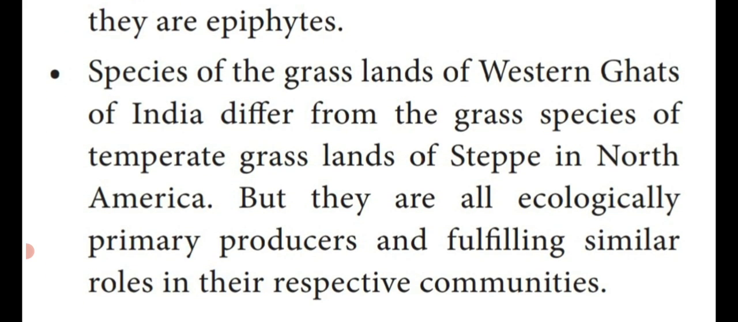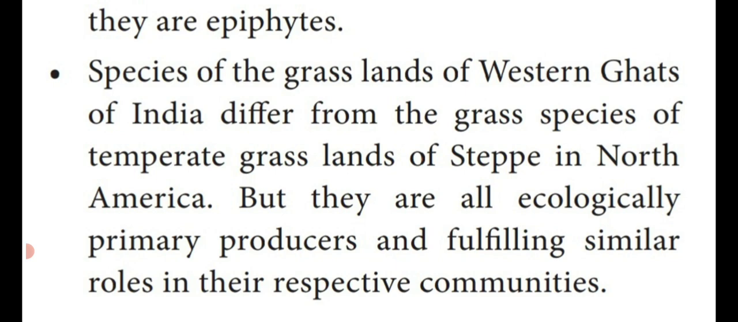Another example, species of grassland of Western Ghats of India differ from the grass species of temperate grassland of steppe in North America. So all of them are grass varieties only, but they differ between the Western Ghats of India and the steppe region of North America. But they are all ecologically primary producers.